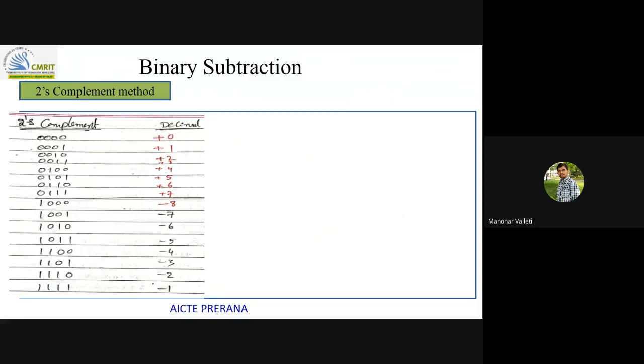With the help of 2's complement, just observe here, plus 0 is this.